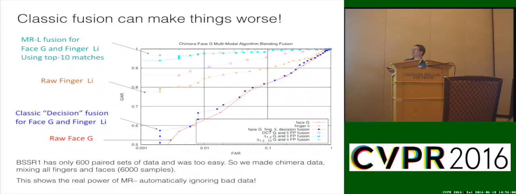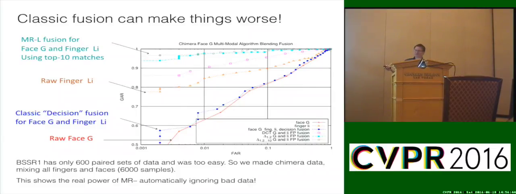So to do this, we actually have a related problem. Forget that it's completely wrong that they intentionally changed it. What happens when I have a really good algorithm and a bad algorithm and I fuse them? In many cases, classic fusion will make things worse. Here I have the raw performance of the left index finger for matching, and down here I have the raw performance of face. Face is down here well below 0.5 and finger is up here at like 0.8. If I fuse these with very simple algorithms, so if I do classic decision fusion between the two, I get slightly better than face, but actually worse than finger. I should just throw away the face and not use it.